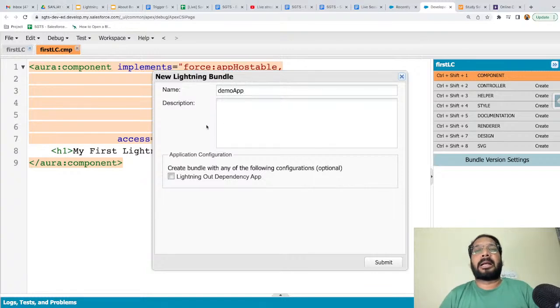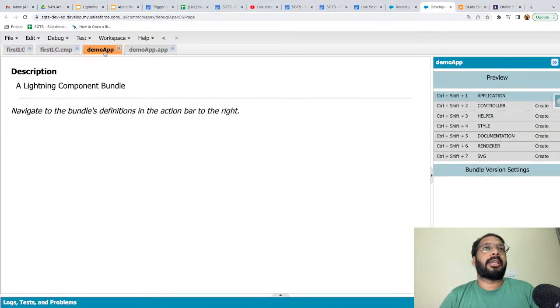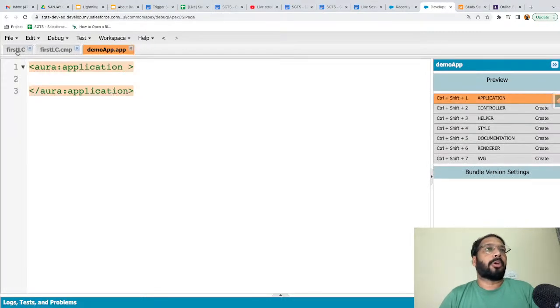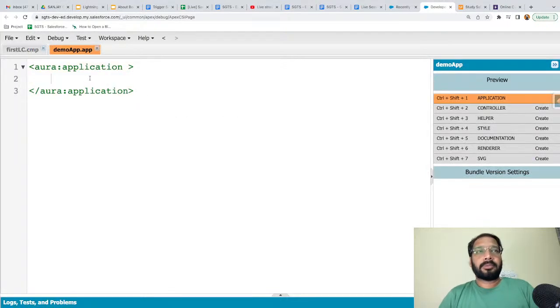I'm naming it demo app because we'll be using this application for lots of examples, and I click on submit. Here you can see we have this description file, so you can just close it out. For the component also you have this description file, so you can close it out. Now here you just need to use c colon first LC, and then you can close it.